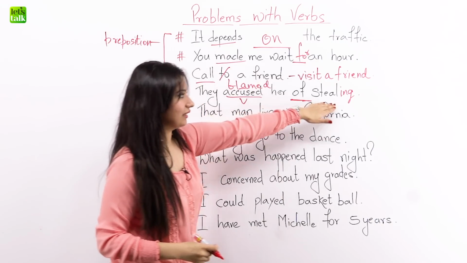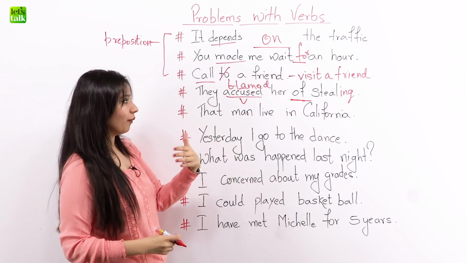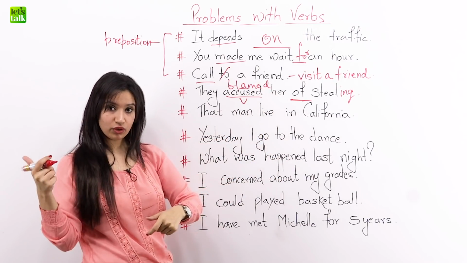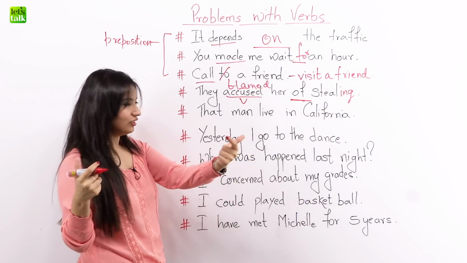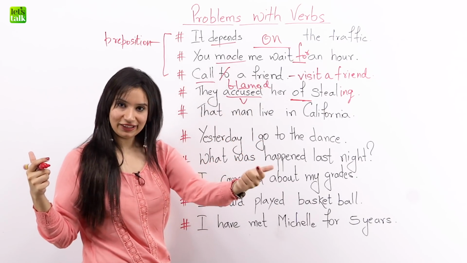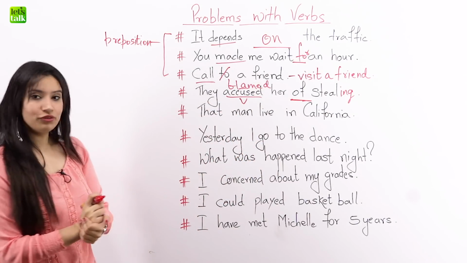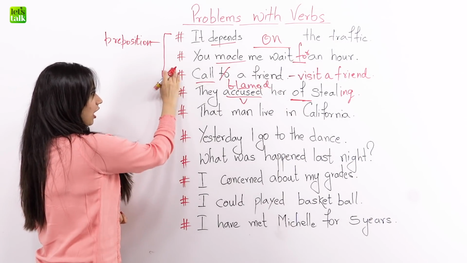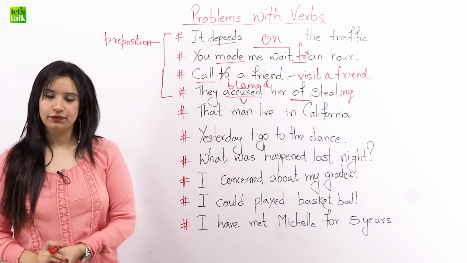We have stealing in the ing form because we have a preposition between the first verb and the second verb, which is blamed and stealing. Okay, with that we move to the next one that we have. So we complete talking about how to use prepositions correctly with verbs.